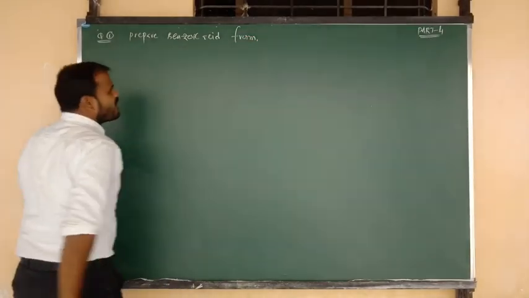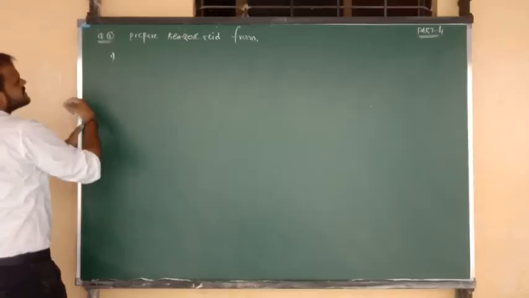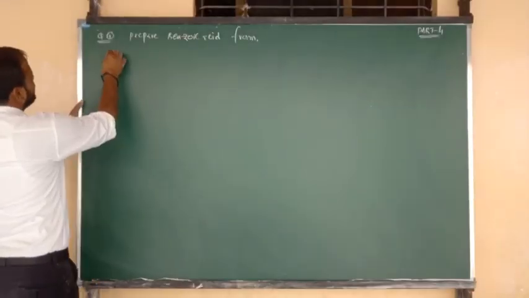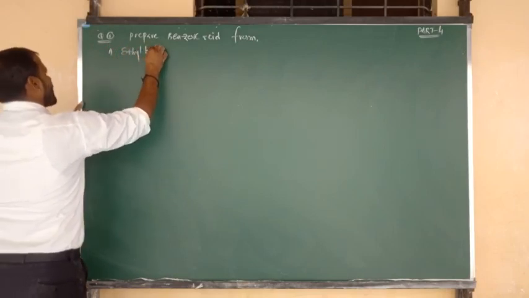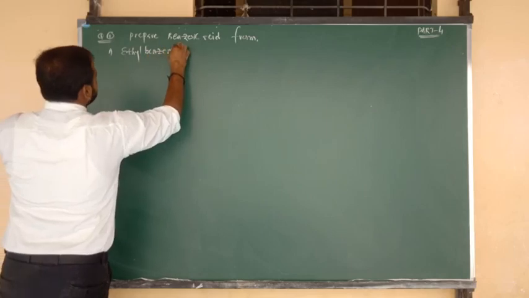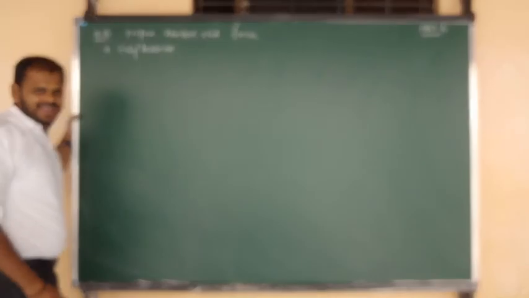From number 1, the reagent I am going to give you is ethyl benzene. What is the first compound? Ethyl benzene. So by using ethyl benzene, how to prepare benzoic acid?